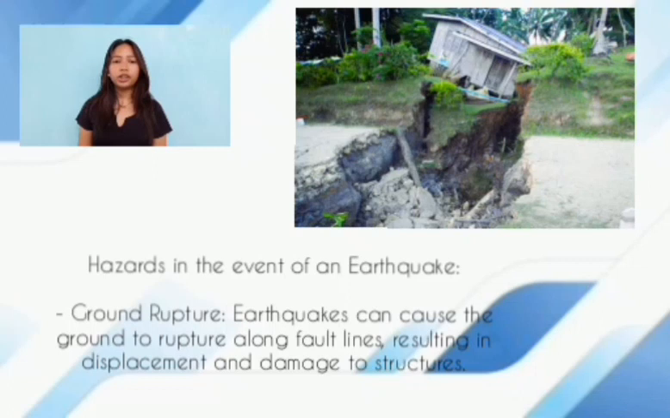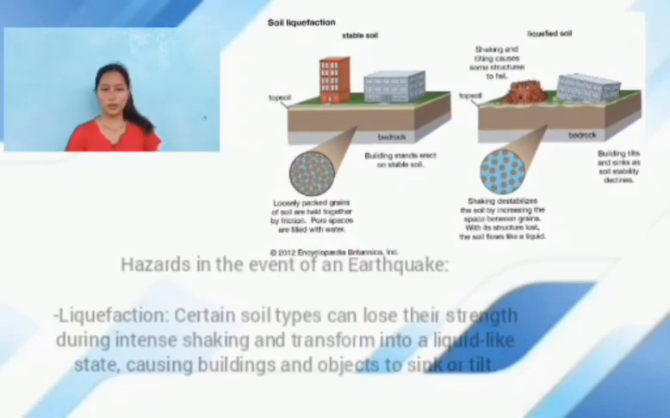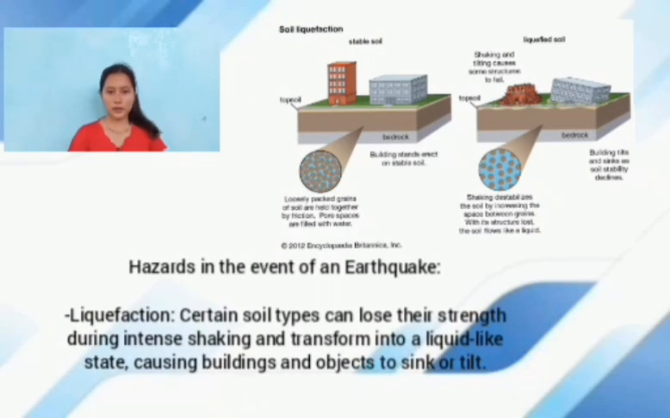Ground rupture. Earthquakes can cause the ground to rupture along fault lines, resulting in displacement and damage to structures. Liquefaction. Certain soil types can lose their strength during intense shaking and transform into a liquid-like state, causing buildings and objects to sink or fail.